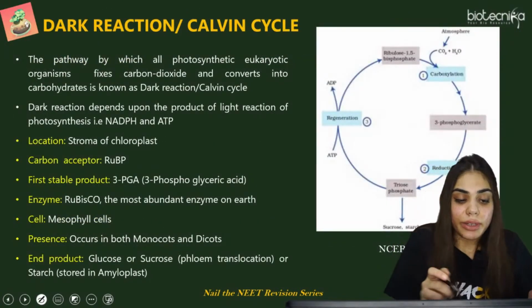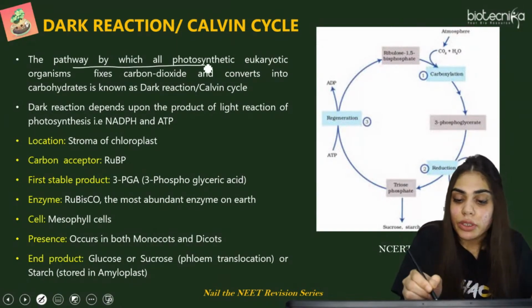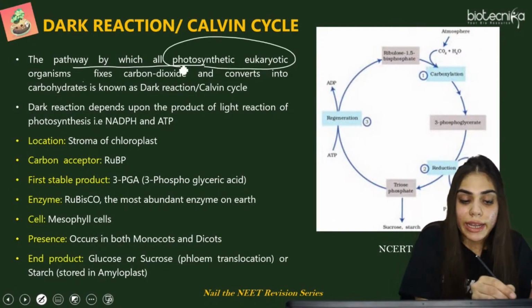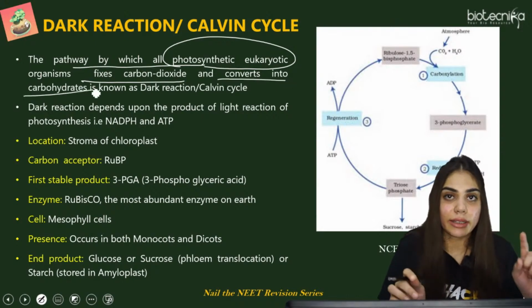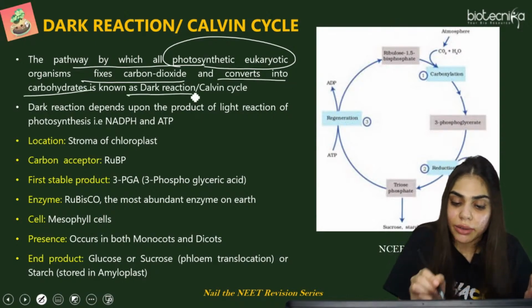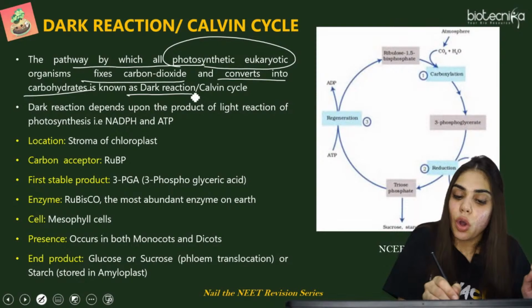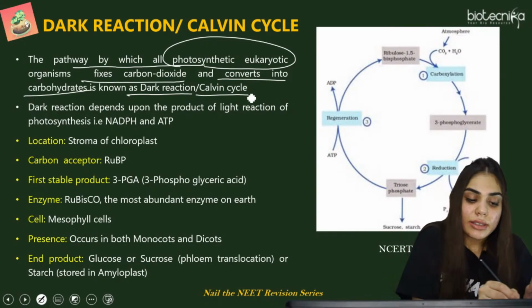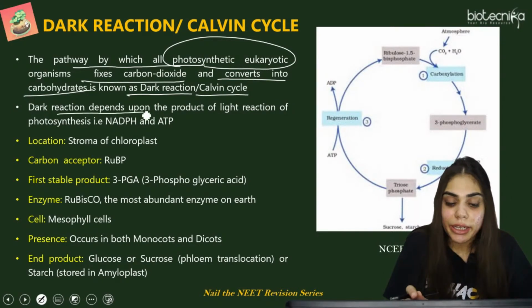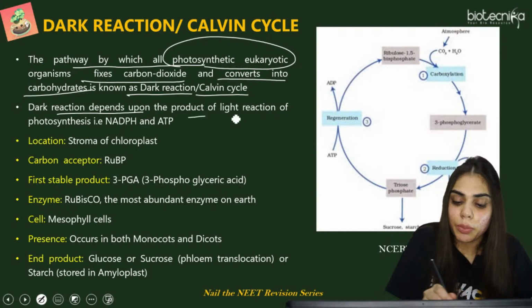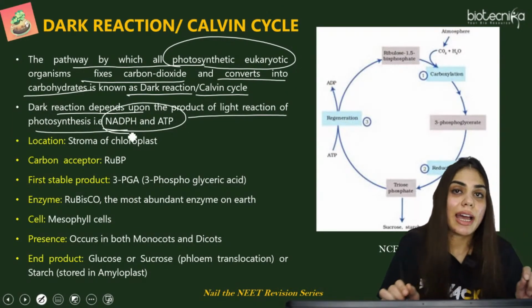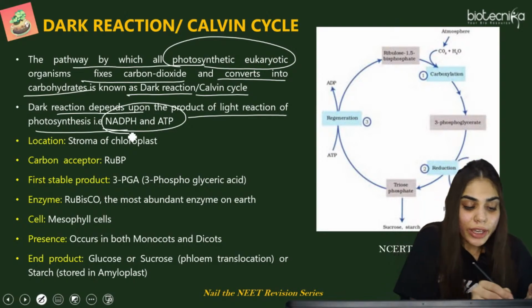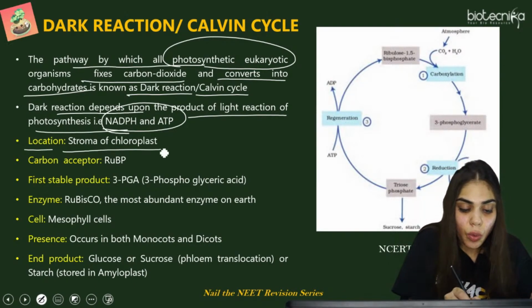So what is dark reaction? The pathway by which all photosynthetic organisms fix carbon dioxide and convert it to carbohydrate, that is glucose. It is known as dark reaction, biosynthetic phase or Calvin cycle. This dark reaction is not happening in dark but is dependent upon the products of light reaction of photosynthesis, that is NADPH as well as ATP. It occurs in the stroma.